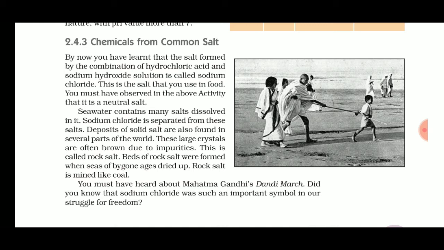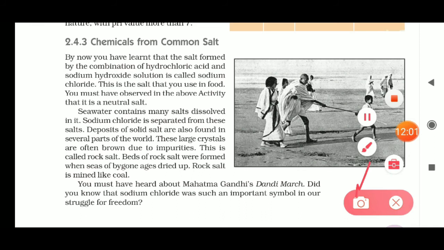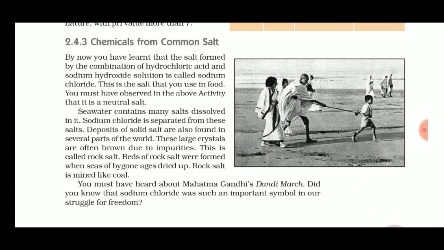Salt is mined like coal. Also here you can see the picture. You can remember one movement of Gandhi ji from this picture. That movement is the Dandi March. Maybe you have studied it in social studies also. What happened in the Dandi March, students?